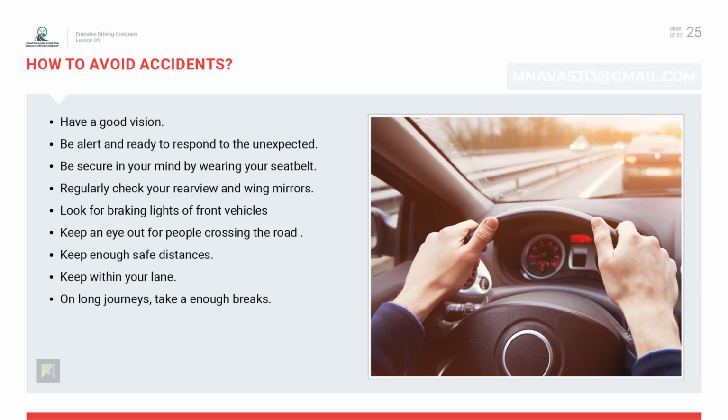Keep to your lane, except when overtaking, and do not weave from lane to lane. Do not look at maps, or eat food while driving. Stop at a lay-by and continue later.